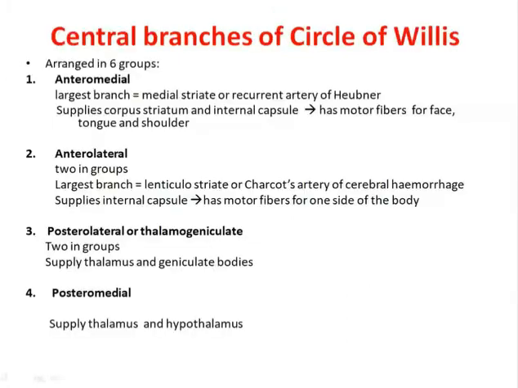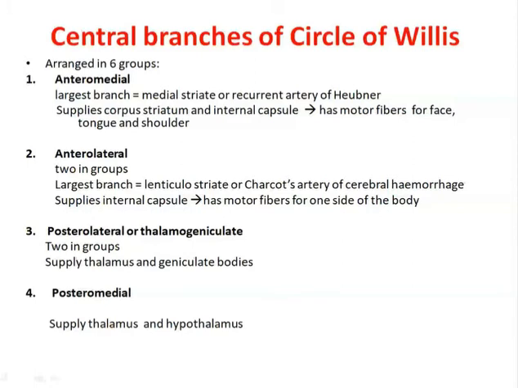The central branches of the circle of Willis are arranged in 4 groups. They are the anteromedial group, anterolateral group, posteromedial group, and the posterolateral group. The anteromedial group includes the largest branch, the medial striate, or the recurrent artery of Heubner, that supplies the corpus striatum and the internal capsule, which has motor fibers for the face, tongue, and the shoulder.